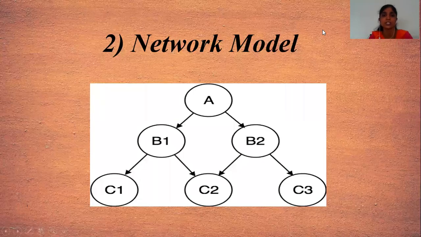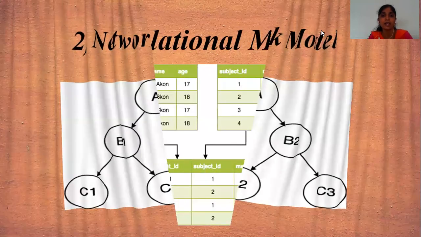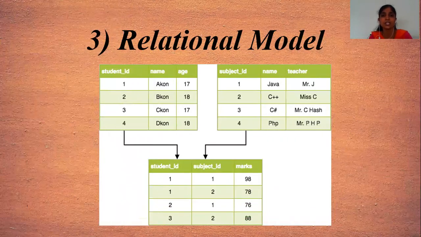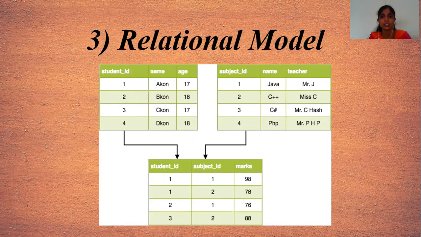So let's move towards our next model, and this is the most important and usable model, which is used by different database management systems, called the relational model. Before the first or second slide, I can say that tables are also called relations in database management systems.